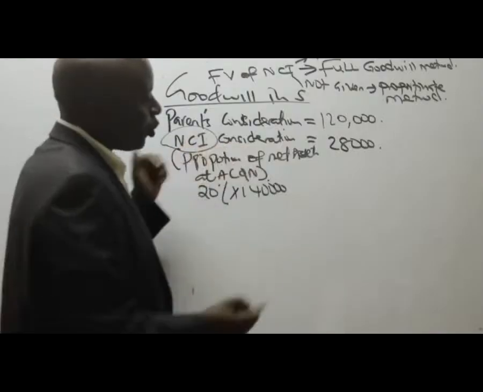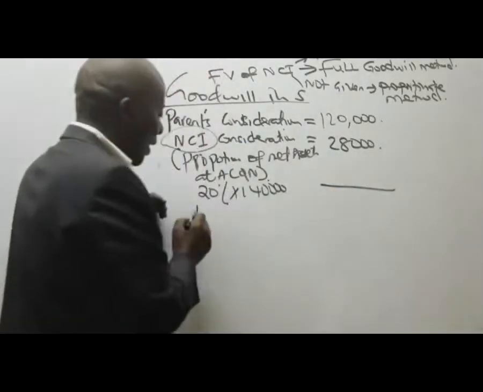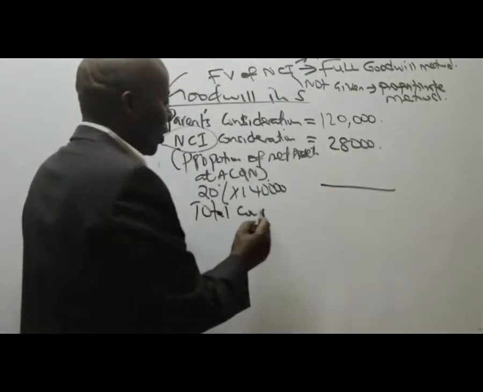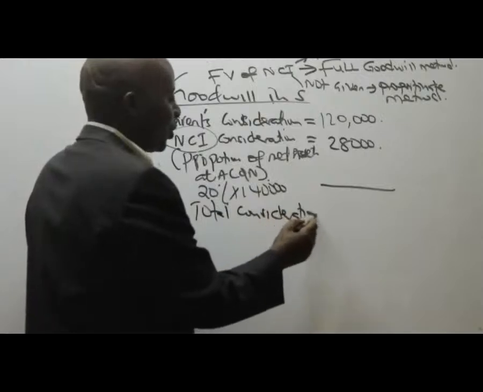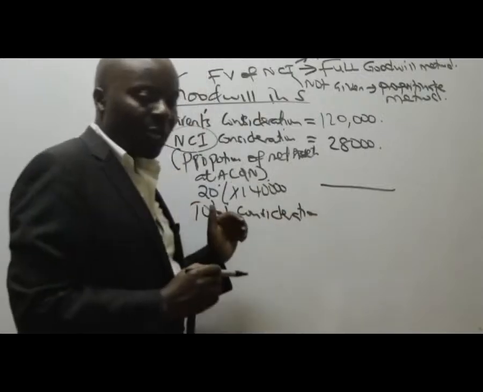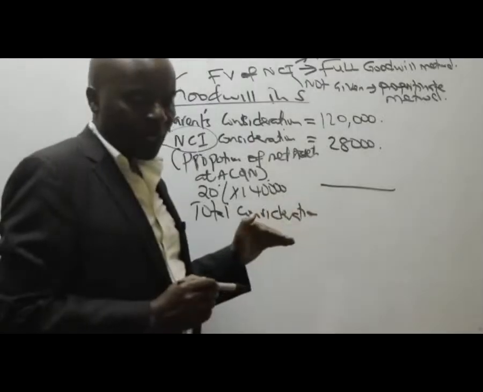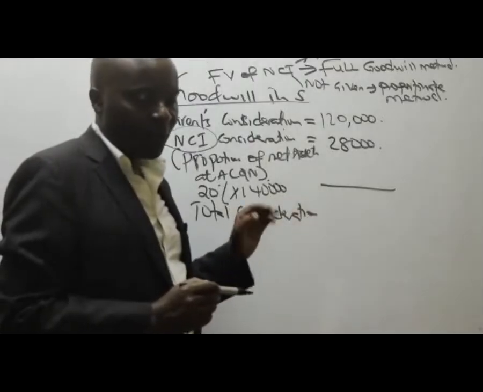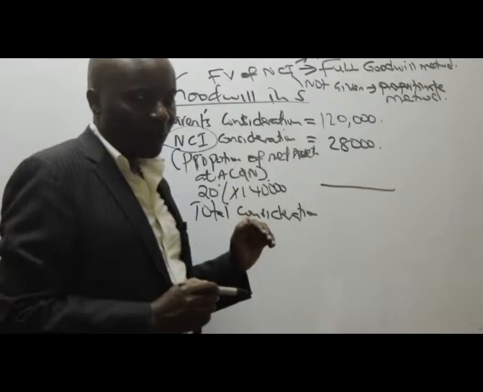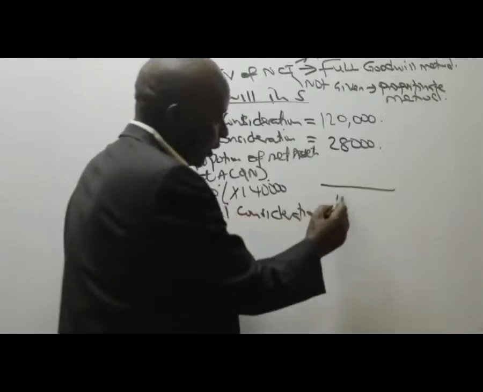So what is the total consideration? Can somebody give me the total consideration, adding both? The total consideration comes to 148,000.